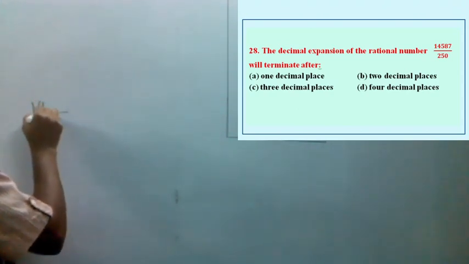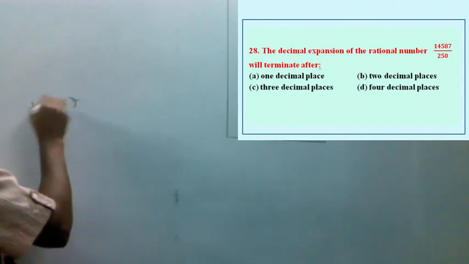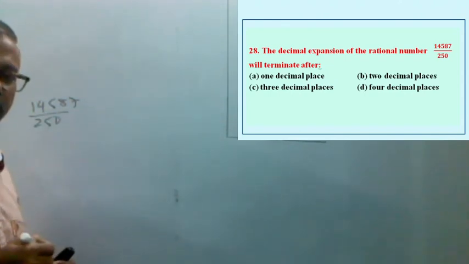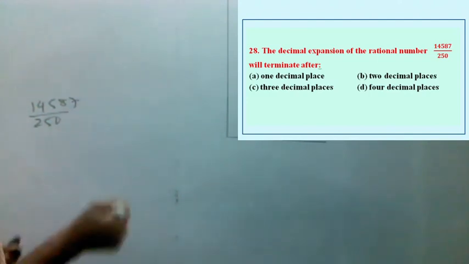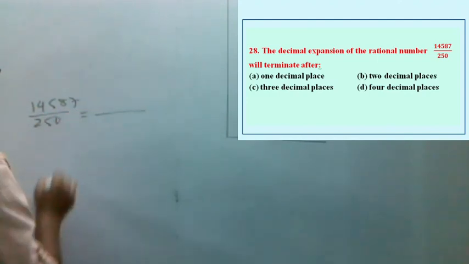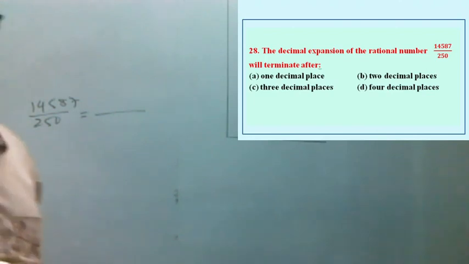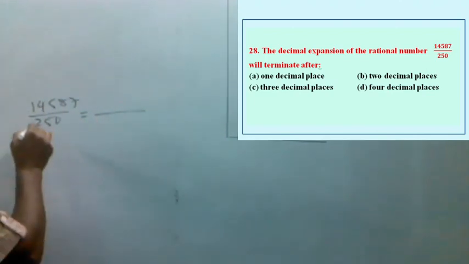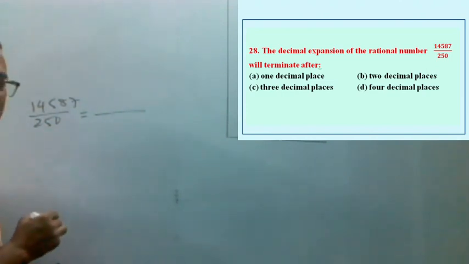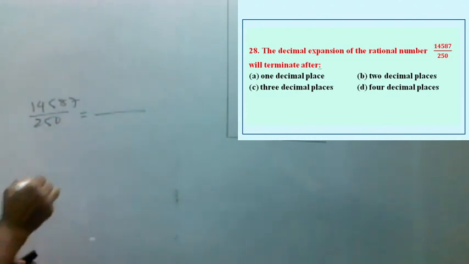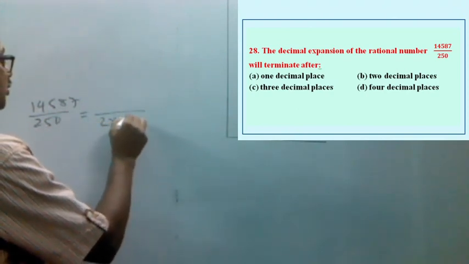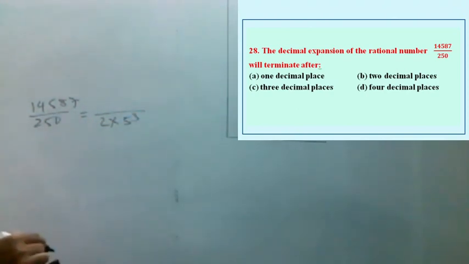Whatever the numerator may be, there is no common factor between numerator and denominator. If we factorize the denominator and write it in the form of 2 to the power m into 5 to the power n, we get 250 as 2 into 125, and 125 can be written as 5 cube.